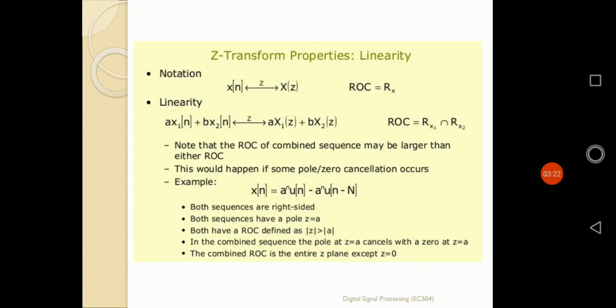The first one is the linearity property. According to the linearity property, the notation is that x of n, when transformed by the Z transformation, becomes x of Z, and its ROC is defined by Rx.